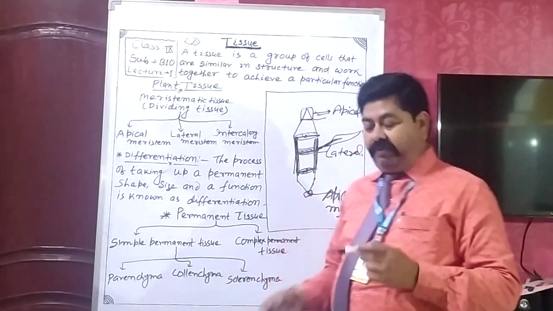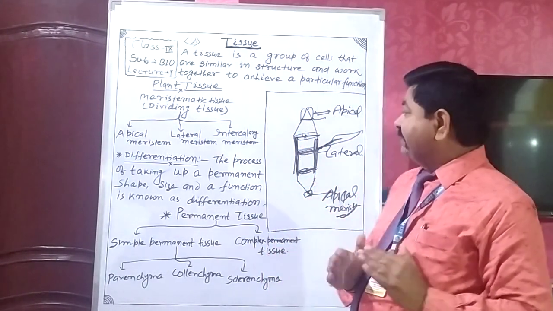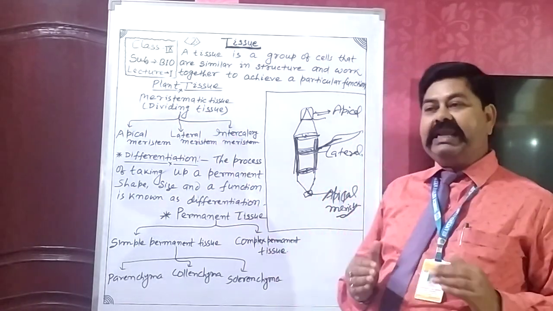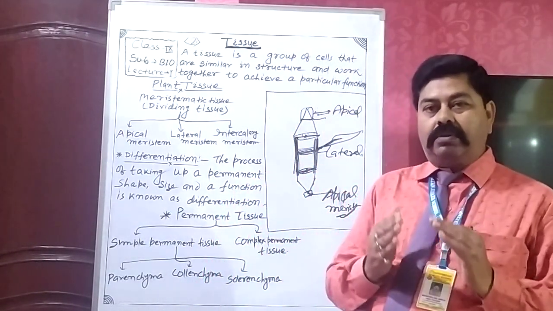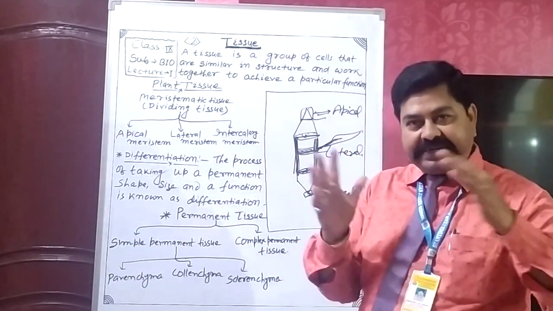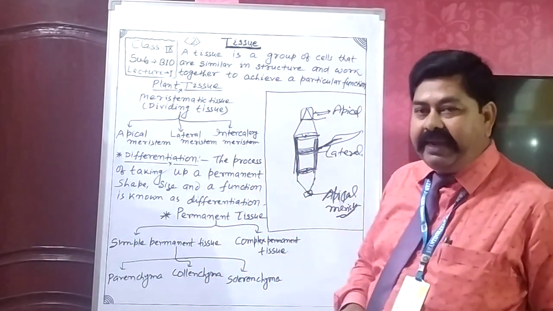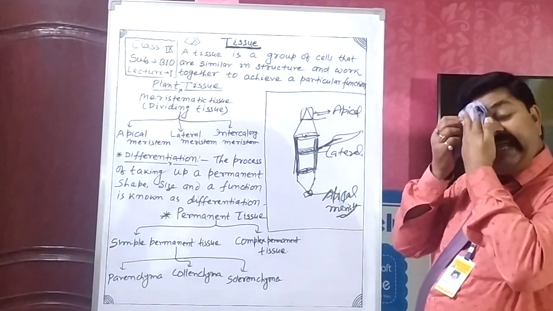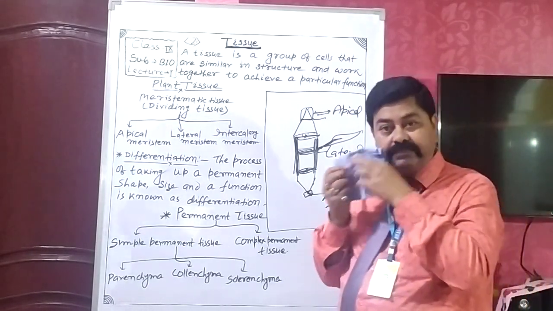Now, we will see what happens when the cells of meristematic tissue divide. After maturation, they perform a particular function.